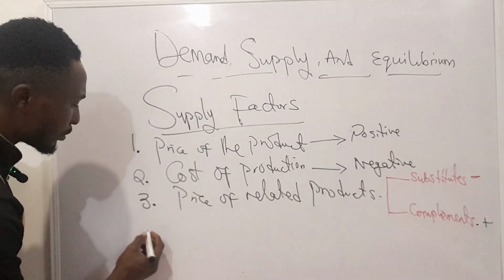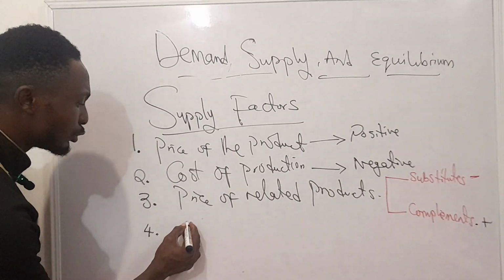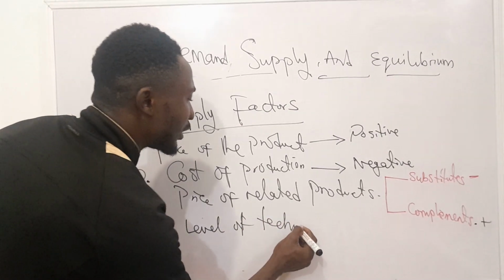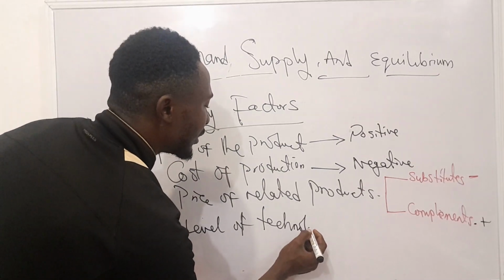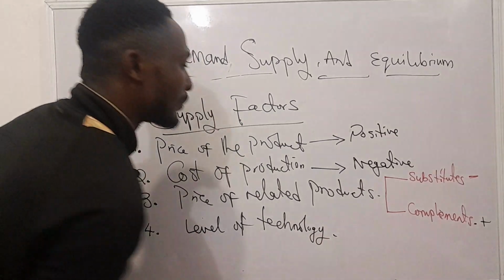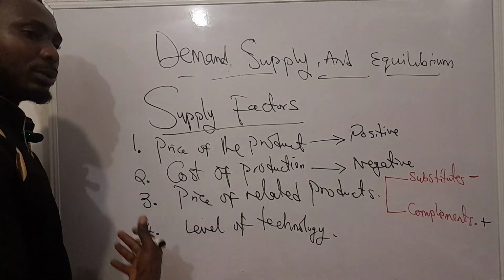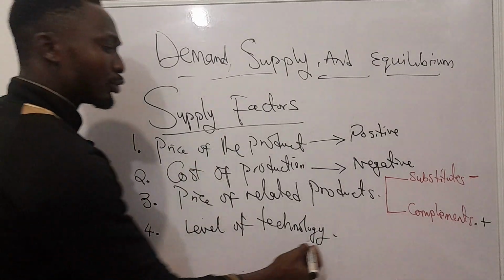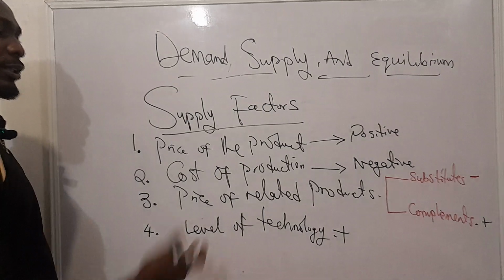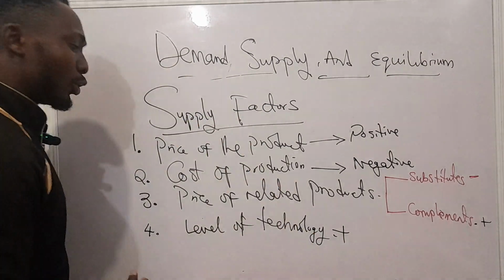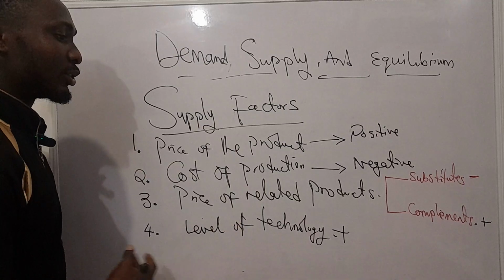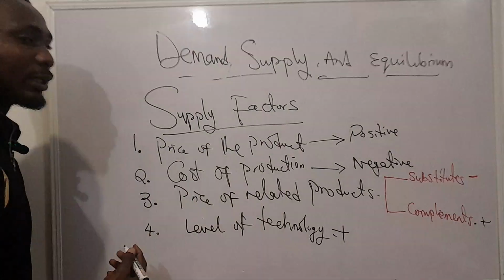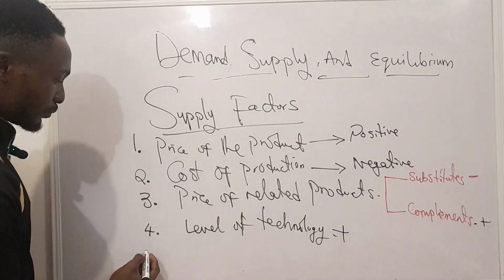Now, when it comes to adding something else, we can add a fourth one here, which will have to do with the level of technology. So with a given level of technology at the disposal of a particular producer, it will tell whether the producer will be able to produce more or less. If the technology improves, the producer will be able to produce more, so this is positive. And then if technology becomes obsolete or ancient or old, okay, or outdated, that's the best word, then the amount of goods that the producer will be able to supply will fall.